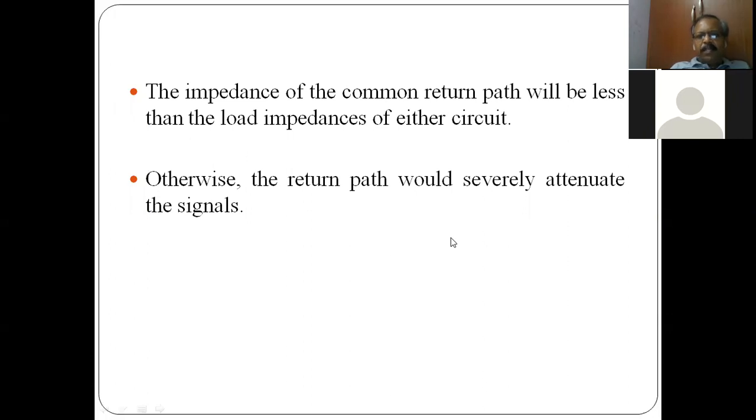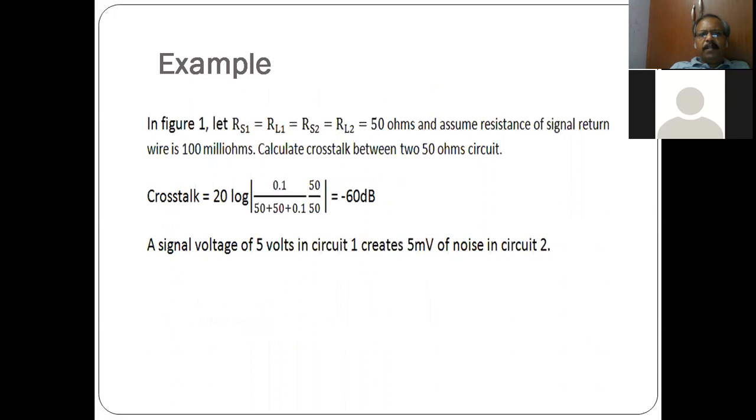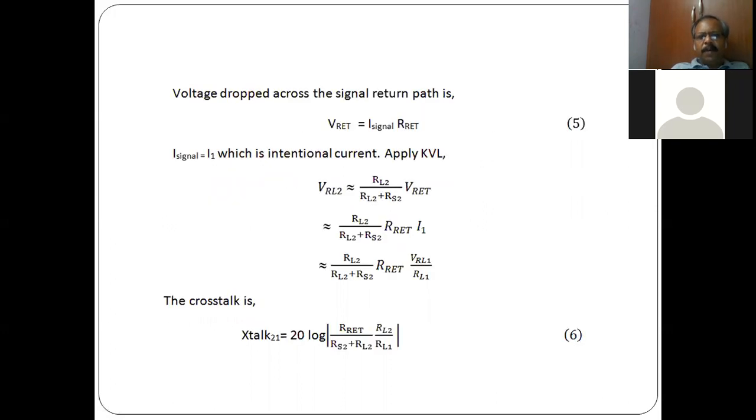So the impedance of the ground path should be less than the impedance of either circuit, otherwise the return path will severely attenuate the signal. So the voltage drop across the return path, right? What is the expression?